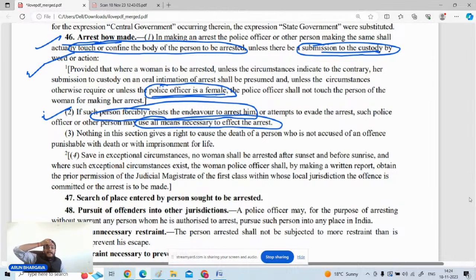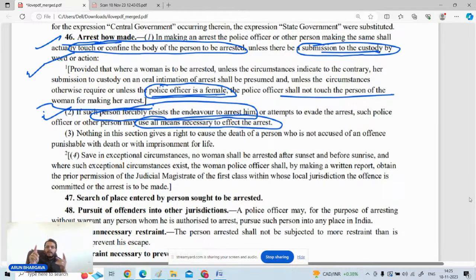But if the circumstances are of exceptional nature and the woman police officer is not available, still the arrest can be made, but the male is restricted from touching the body of the woman.